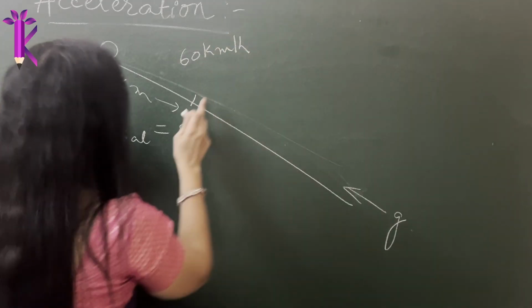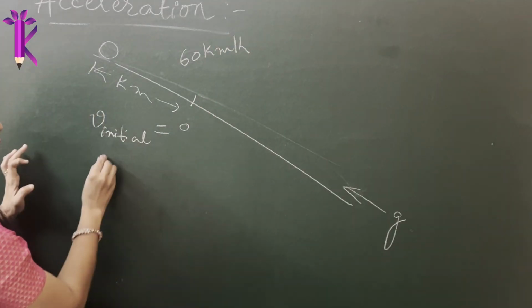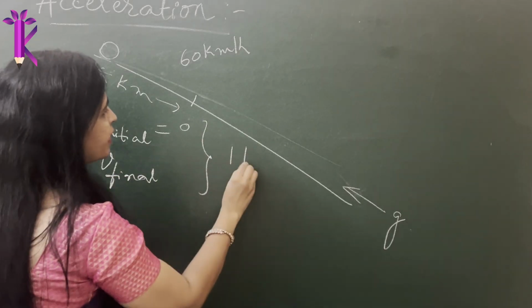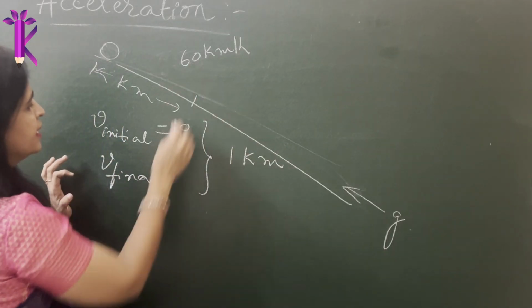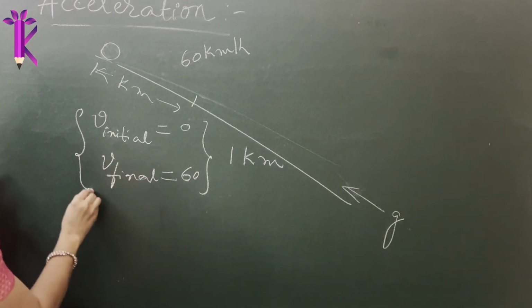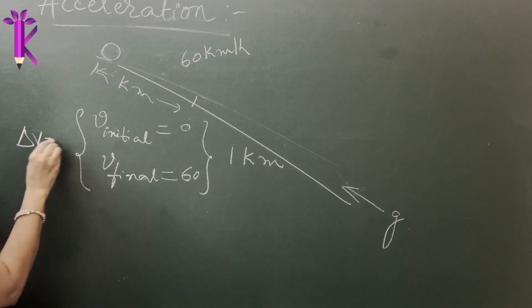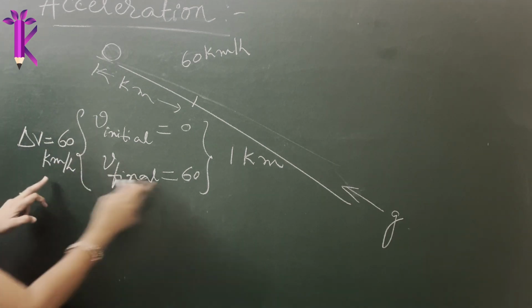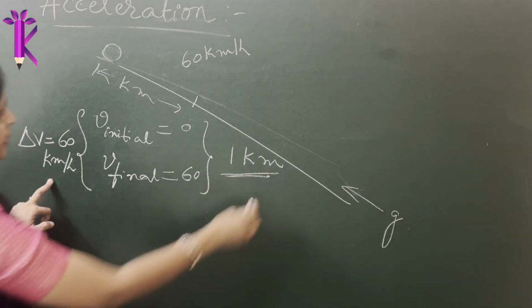So it covered 1 kilometer. What was the final velocity for covering the distance of 1 kilometer? The change in speed was 60. So how much is delta V? Delta V is equal to 60 kilometer per hour for covering a distance of 1 kilometer.